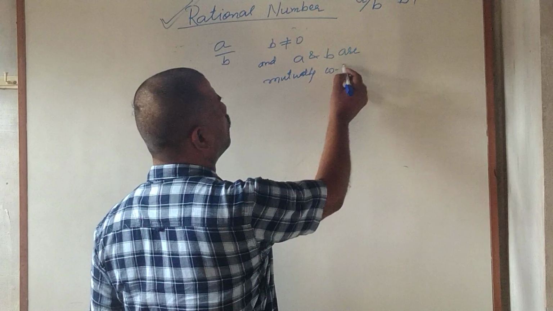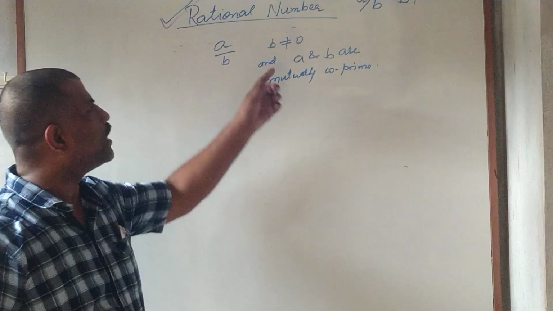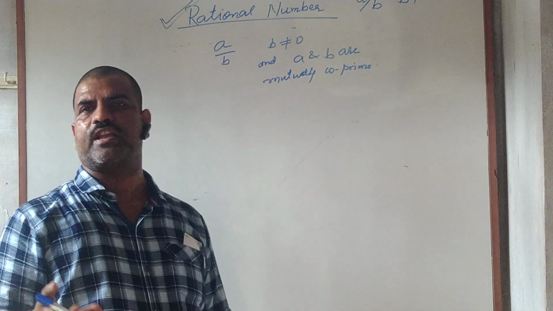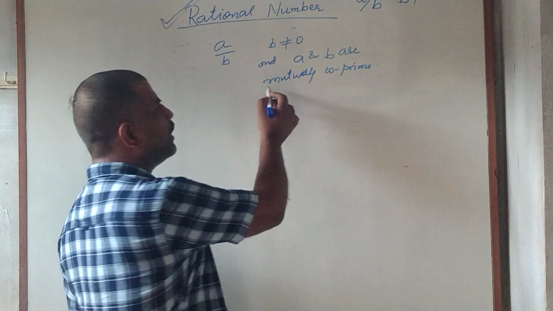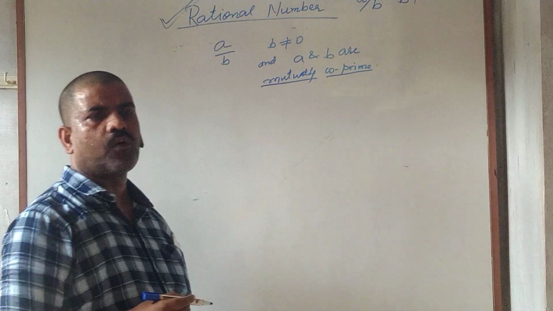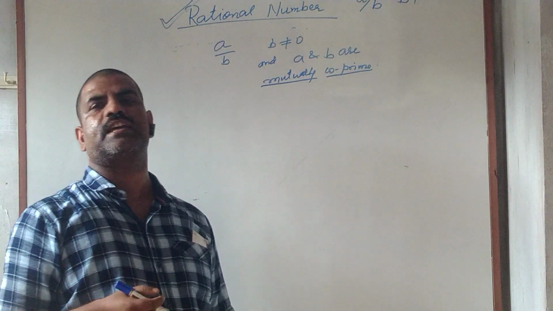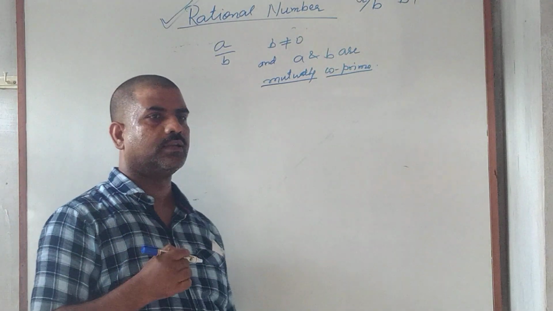Mutually co-prime. Here there are two terms. b is not equal to 0, because if b becomes 0, the division by 0 is not defined. And the second part, a and b are mutually co-prime, means the HCF of a and b is 1. That is, there is no common factor between a and b other than 1.